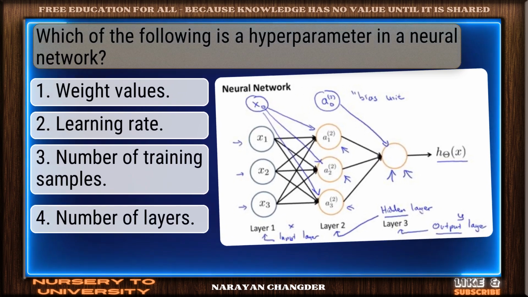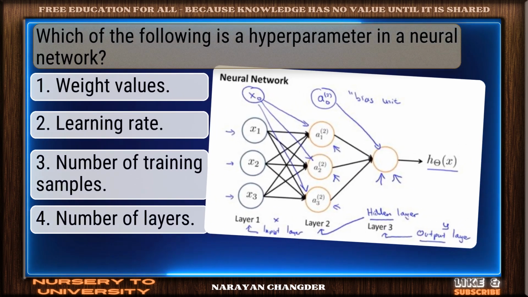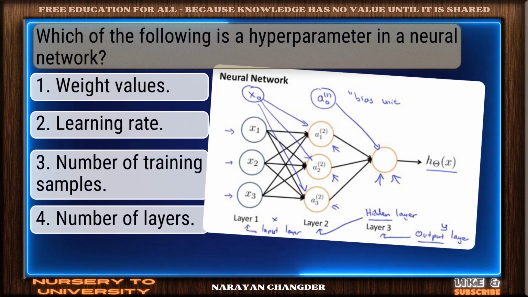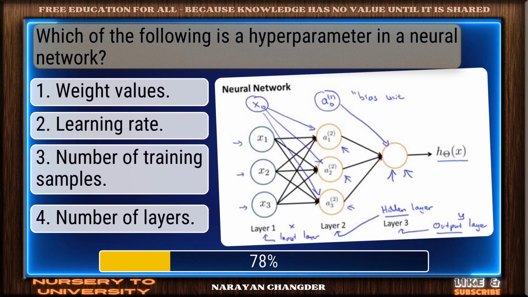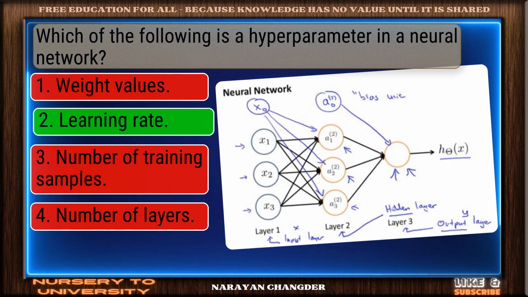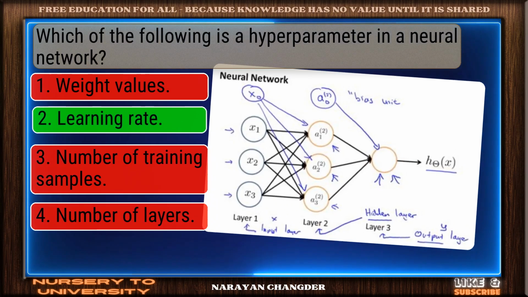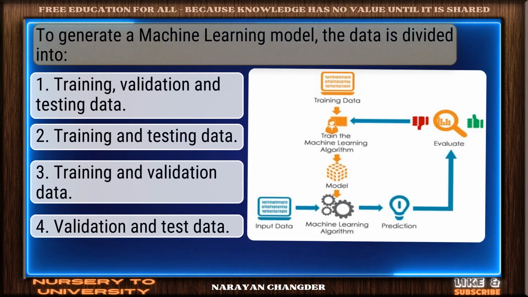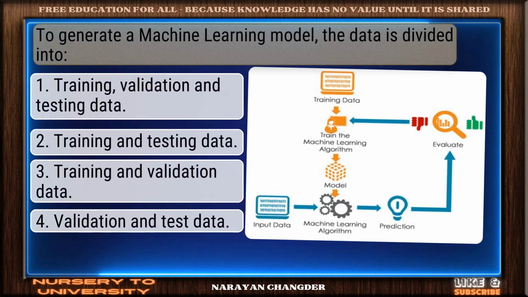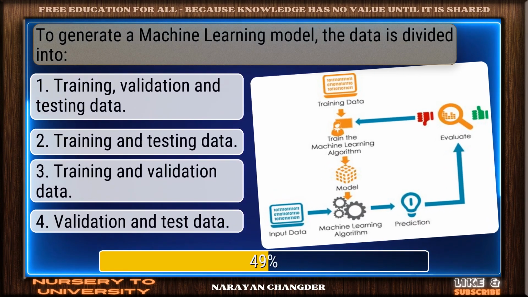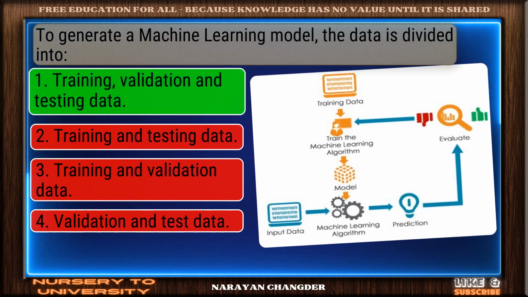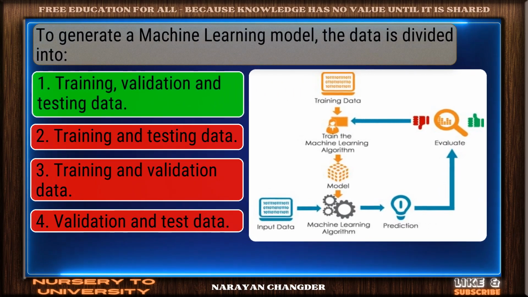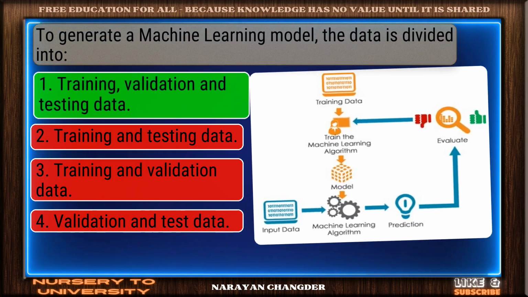Question number 3. Which of the following is a hyperparameter in a neural network? Right choice. Learning rate is the best answer. Question number 4. To generate a machine learning model, the data is divided into. Great thinking. Training, validation, and testing data is the right choice.